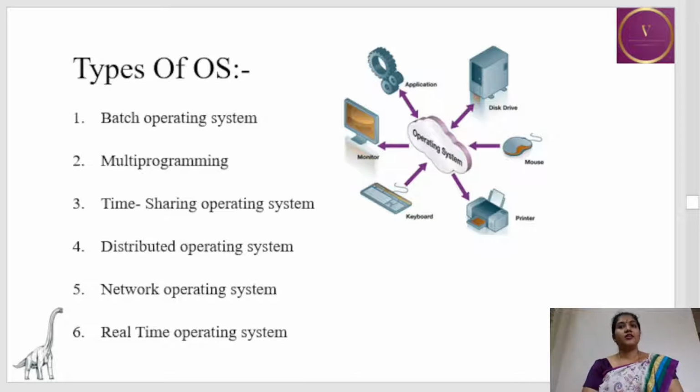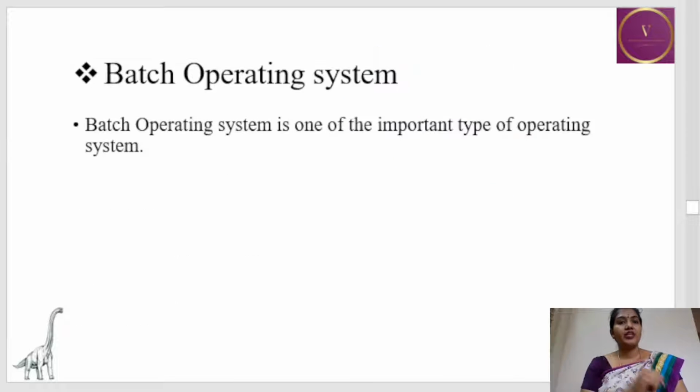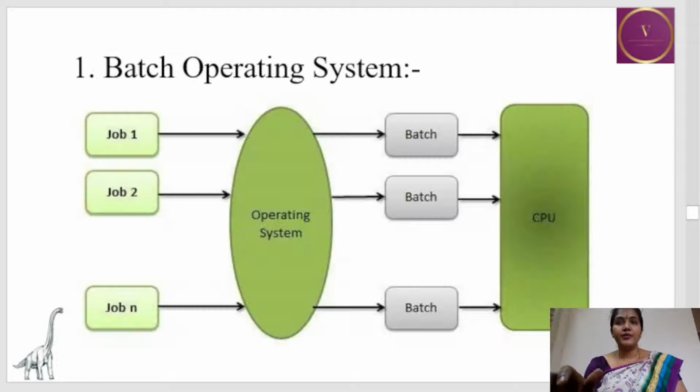In this session, we'll be seeing about types of operating system. So let's get started. In types of operating system, the first operating system type that we are going to see is batch operating system. Batch operating system is one of the important types of operating system. Let's see the pictorial representation.